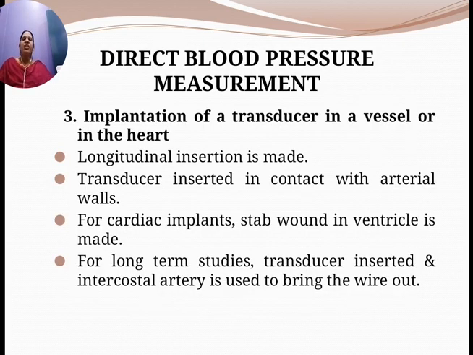Another method is implantation of a transducer in a vessel or in the heart. A longitudinal insertion is made, and the transducer is inserted in contact with the arterial walls. For cardiac implants, a stab wound in the ventricle is made. For long-term studies, the transducer is inserted and the intercostal artery is used to bring the wire out. So you are implanting the transducer into the heart to measure the blood pressure.